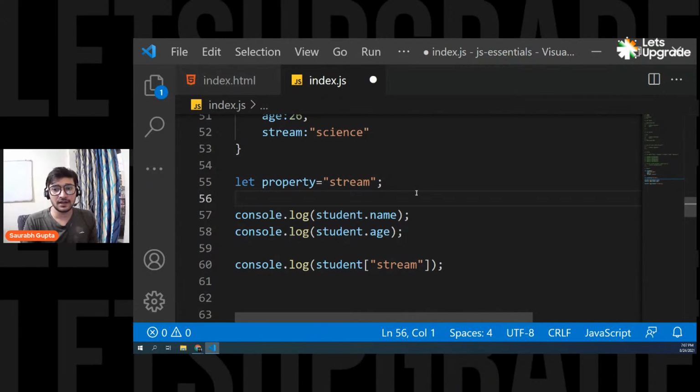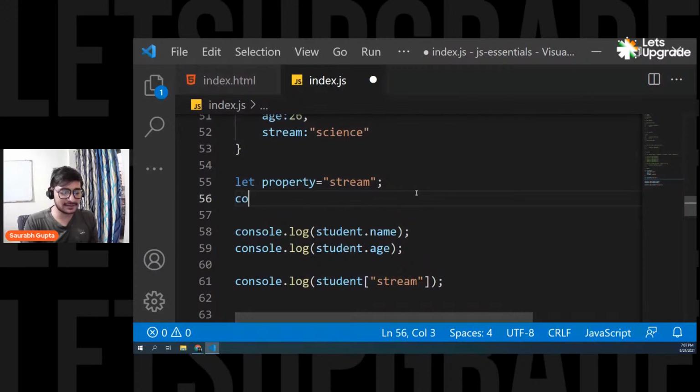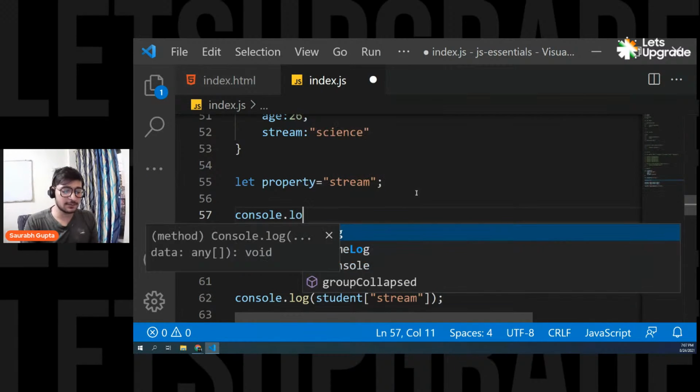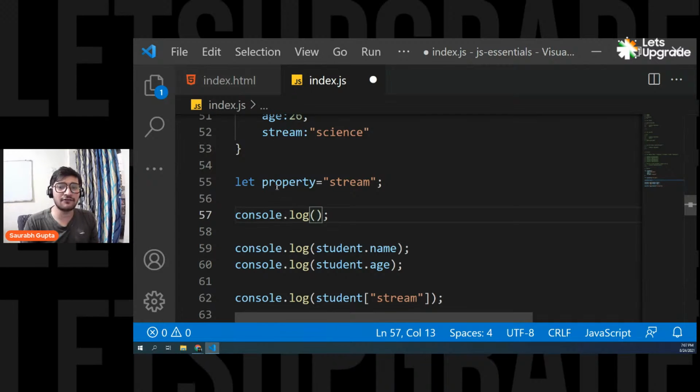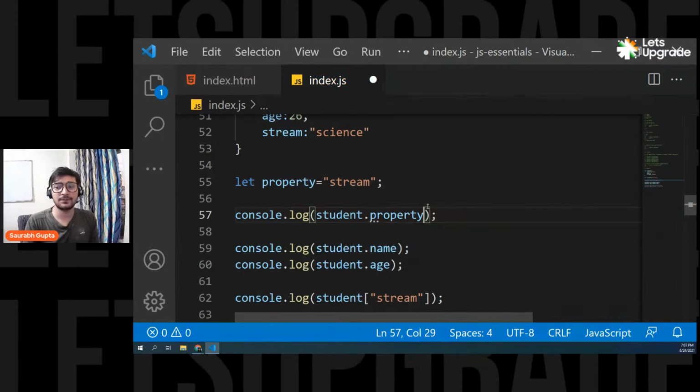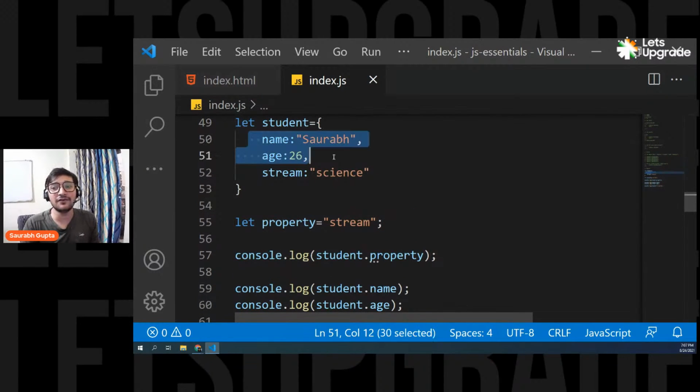Now, if I try to access my property with the help of a variable, if I write it like this, student.property, JavaScript will try to find a property named property from this object, and you don't have a property named property.